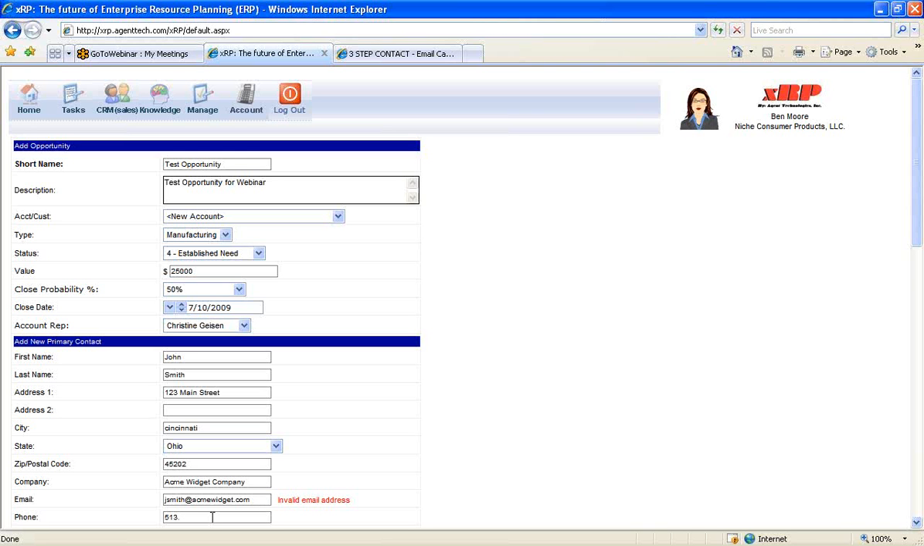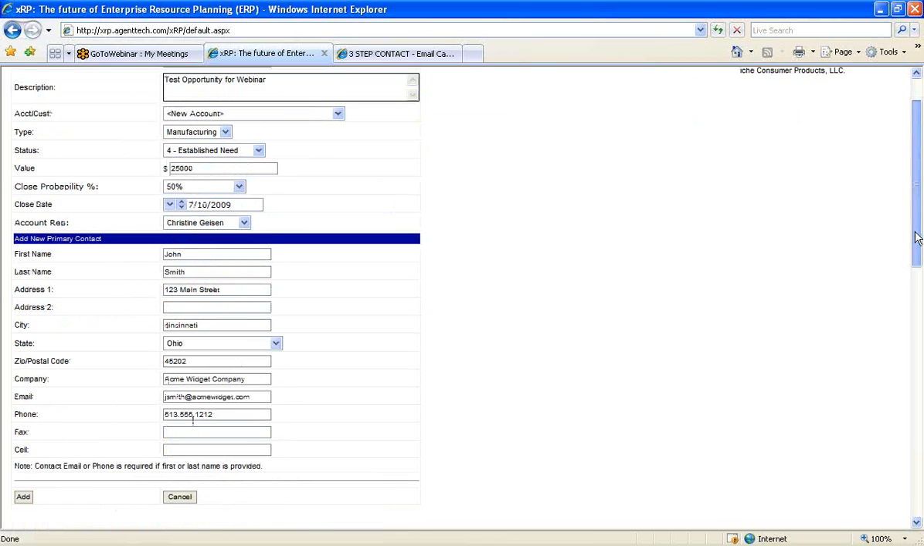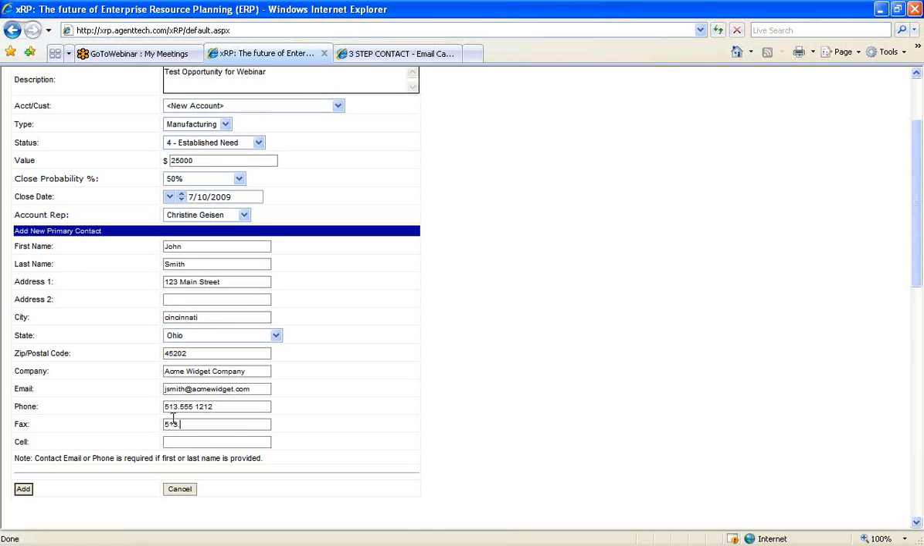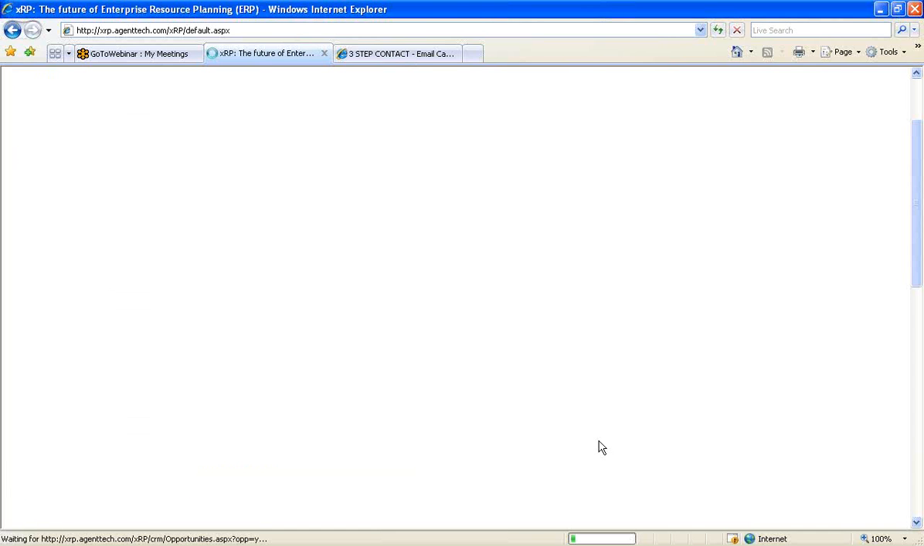Now we have this contact information for John in the system. We can also enter in a fax number or a cell phone number. So I'm just going to quickly enter something for a fax number for the Acme Widget Company. And now I can just add this information to the system. And what the xRP is going to do is add that contact. It's going to add that company as an account in the system. It's going to add that opportunity. And then it's going to associate all those things together.